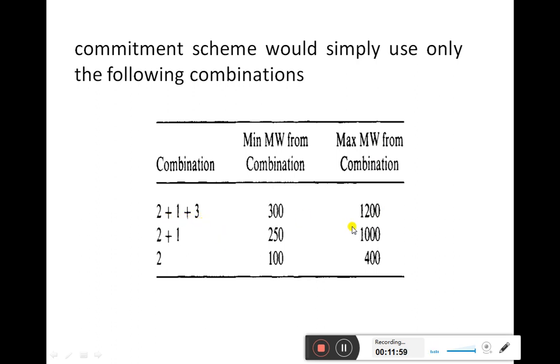Now suppose the maximum megawatt required by the load falls to 1000. In that case we can put generator number 3 off, which is generating at very high cost. So we first put that off, and only 2 and 1 are kept on and they satisfy the present load requirement. Then suppose the load requirement falls further to 400.